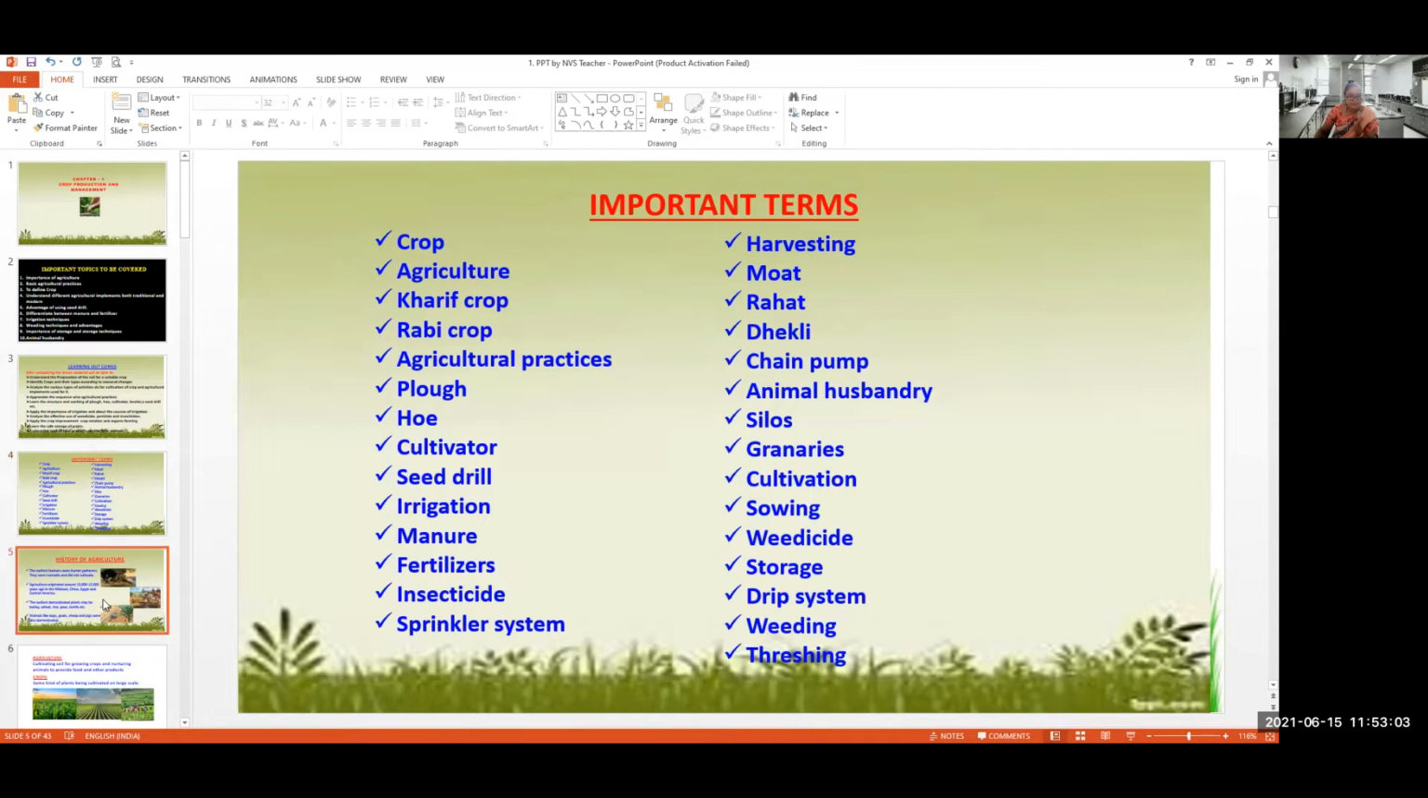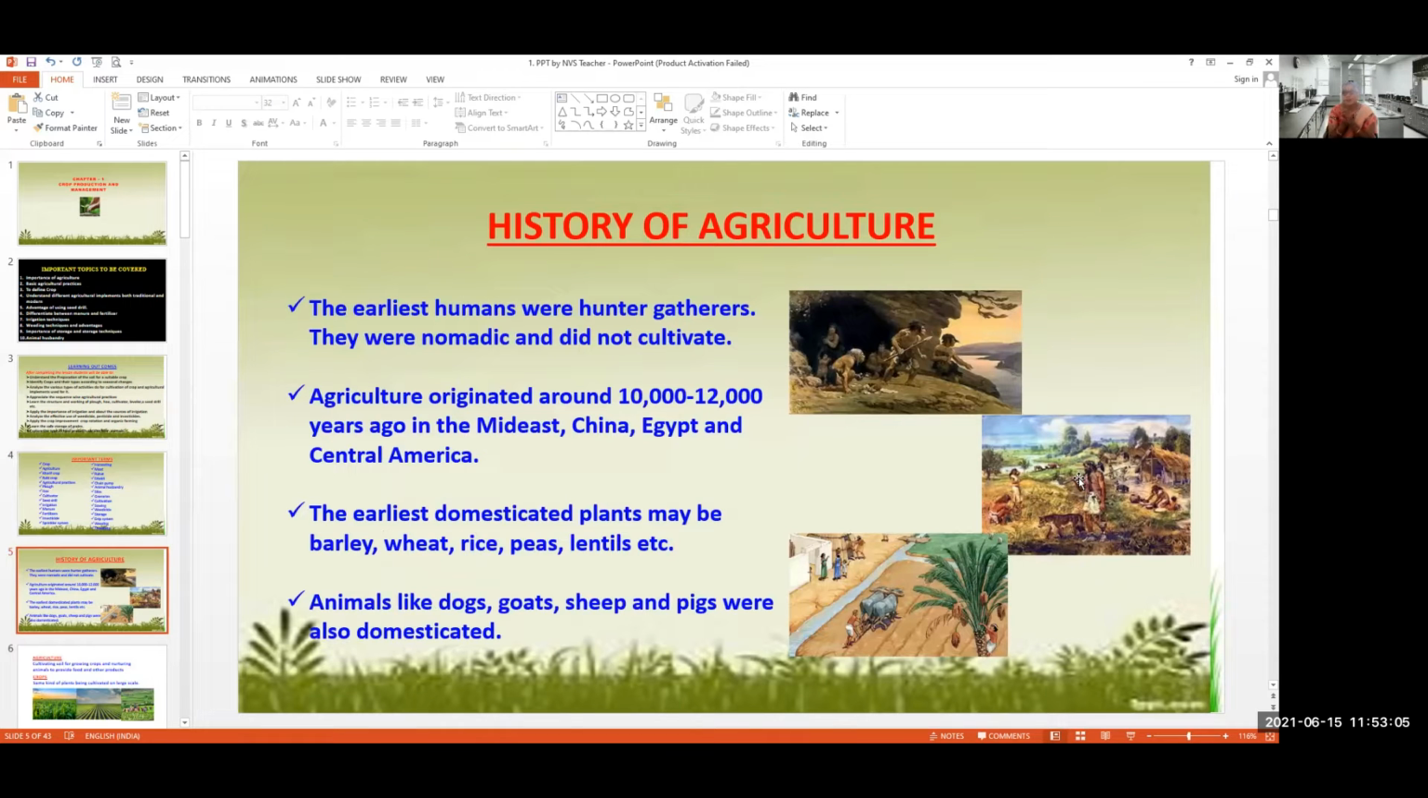Now coming to the history of agriculture. Earliest humans were hunter-gatherers and they were nomadic. What do you mean by nomadic? That is, the people would move from one place to another for their living. Season to season they would move from one place to another. They would not live in one place in a fixed manner.